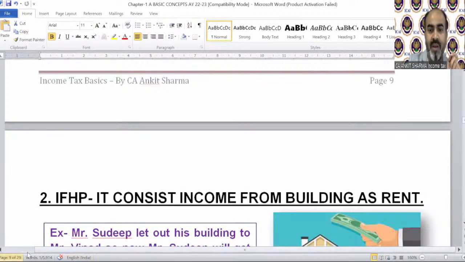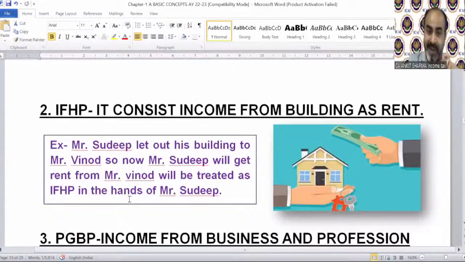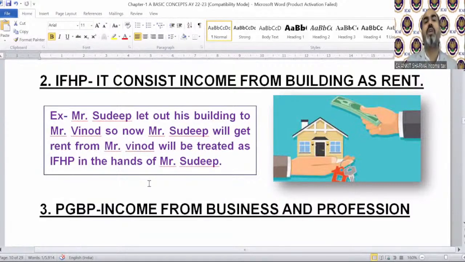Okay. Next is the income from house property. It consists of income from a building as rent. For example, Mr. Sudeep lets out his building to Mr. Vinod. Now, the rent Mr. Sudeep gets from Mr. Vinod will be treated as income from house property in the hands of Mr. Sudeep. Okay.